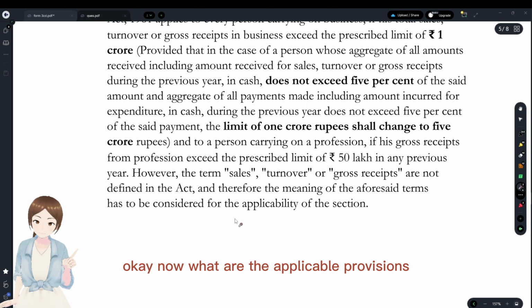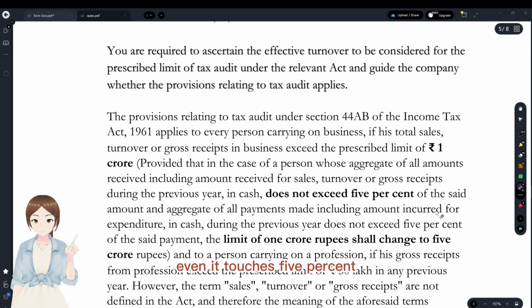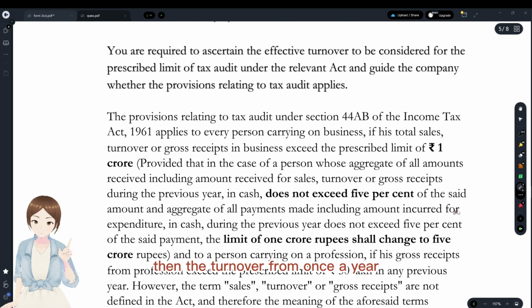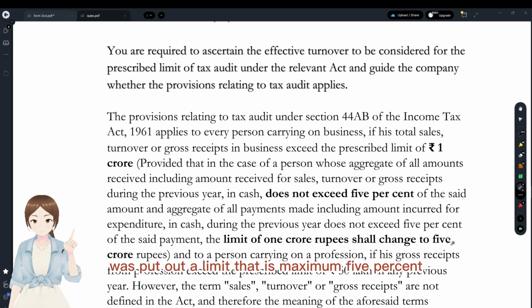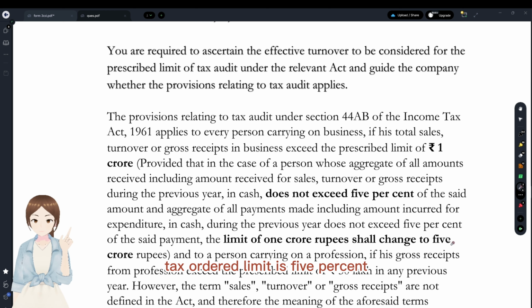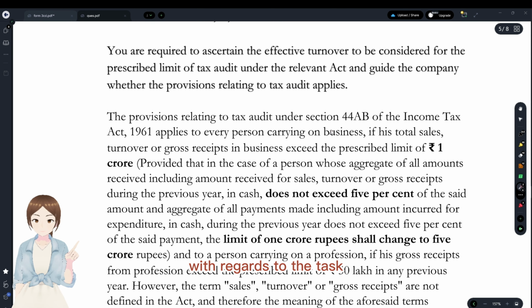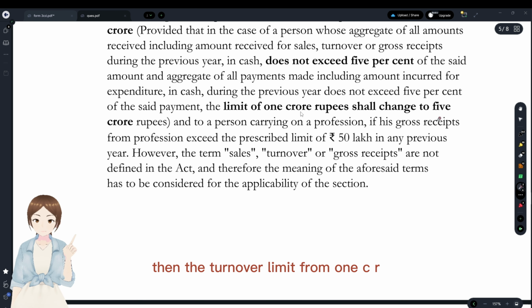Now, what are the applicable provisions for tax audit for an entity? That is 1 CR, right? If the cash expenditure does not exceed 5%, it's fine. Then the turnover limit goes from 1 CR to 5 CR for applicability of tax audit. All the cash expenditure was put at a limit of maximum 5%, that it should not exceed 5%, then the tax audit limit is 5 CR. And with that, we have to write all the provisions with regards to that. As per 44AB, the prescribed limit is 1 CR. If the cash expenditure does not exceed 5%, then the turnover limit goes from 1 CR to 5